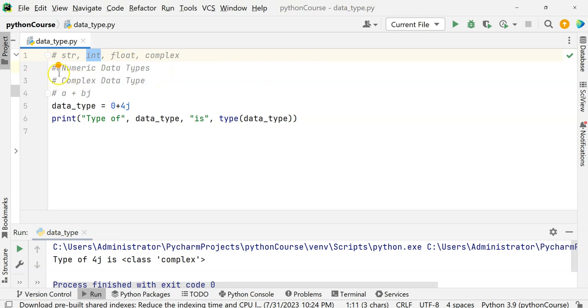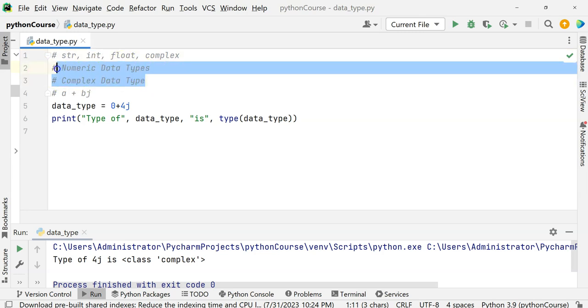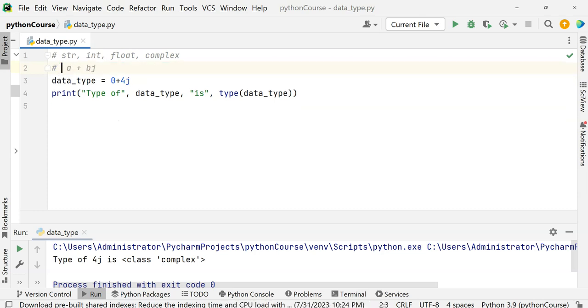Now let's talk about the list. The list data type is of the collection type, which is ordered and changeable, and allows duplicate values.